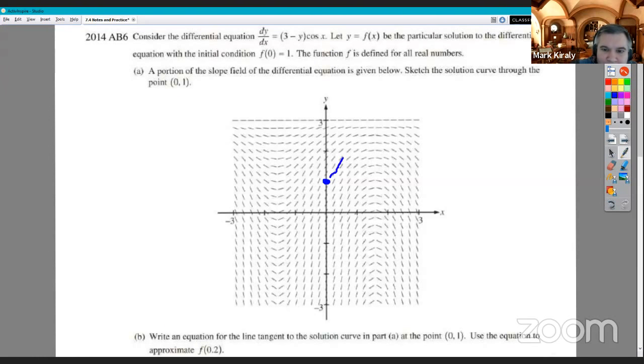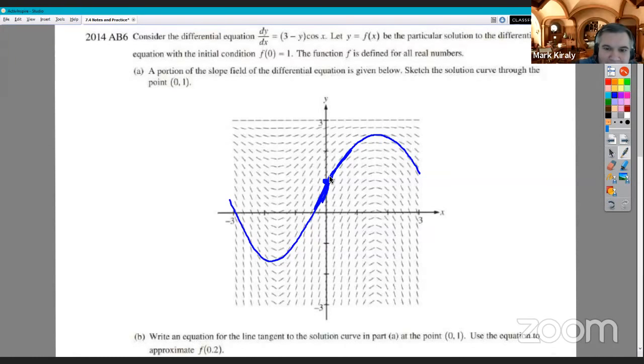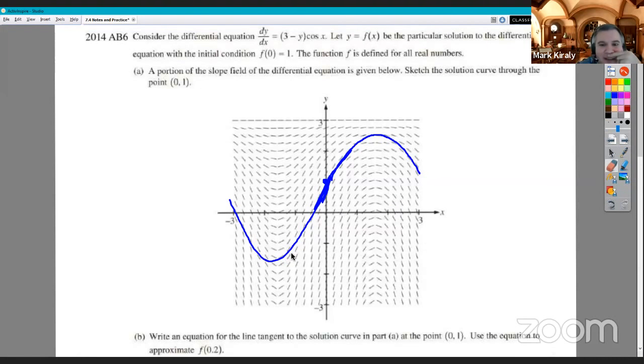Verge, do you want to talk about what happened when real students had to do this? Well, I don't think I read this question back in 2014, but I remember you saying that they plotted the point in the wrong spot. A lot of kids missed that 0, 1, which I almost did, and I was just making the point really big. I could imagine a lot of students did not dip into the third quadrant like they should. And I think I actually dipped less than it should have.